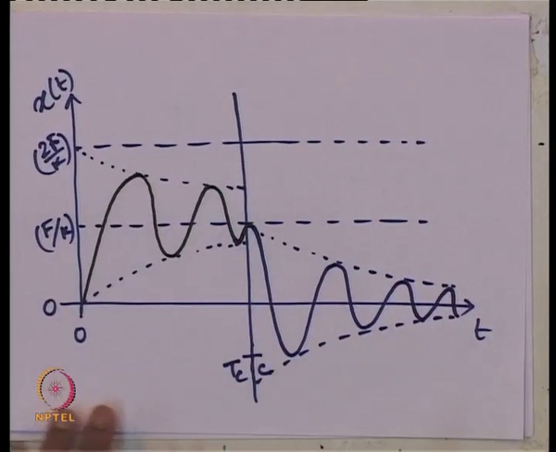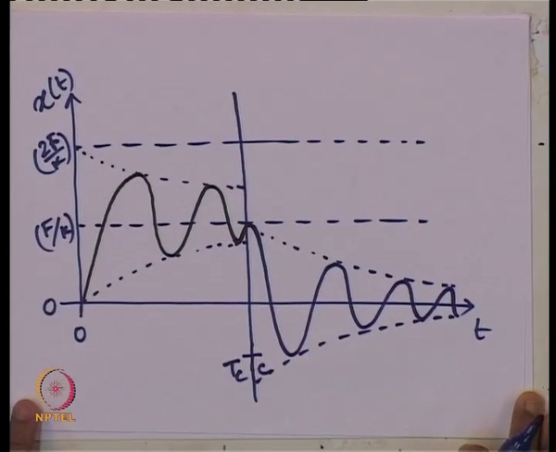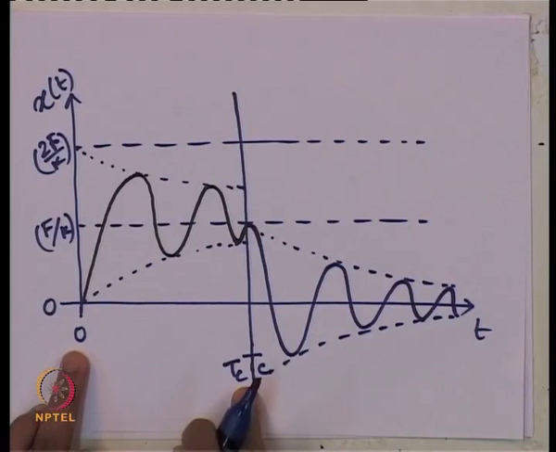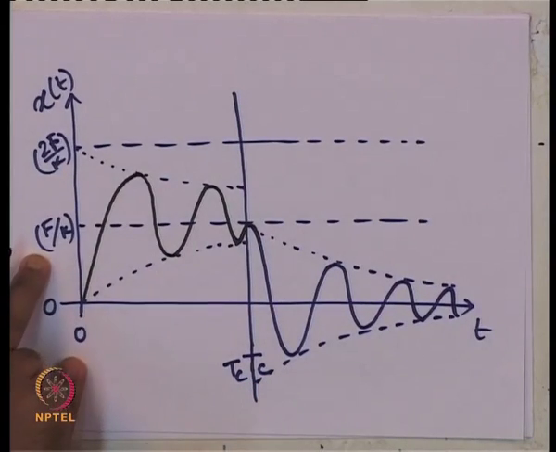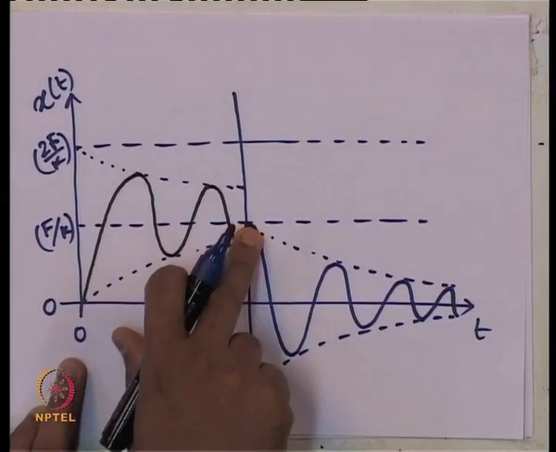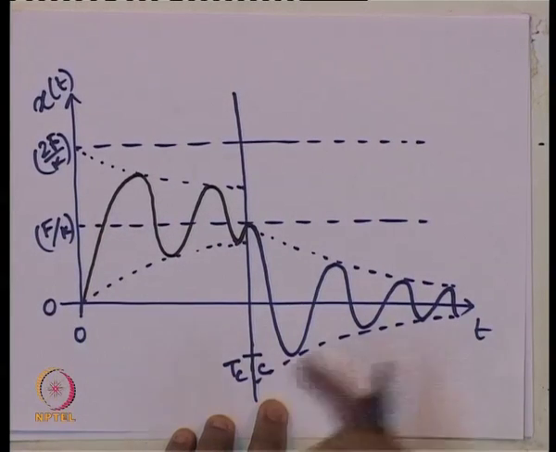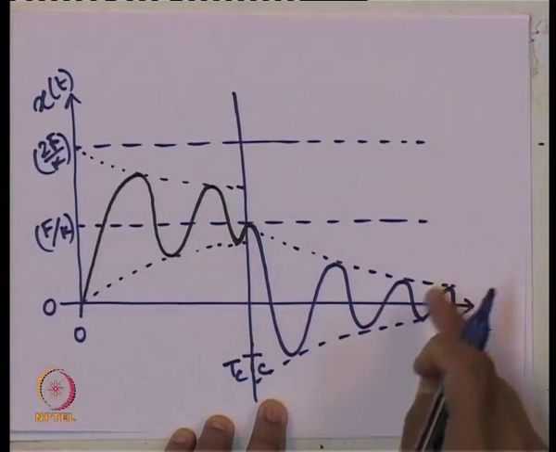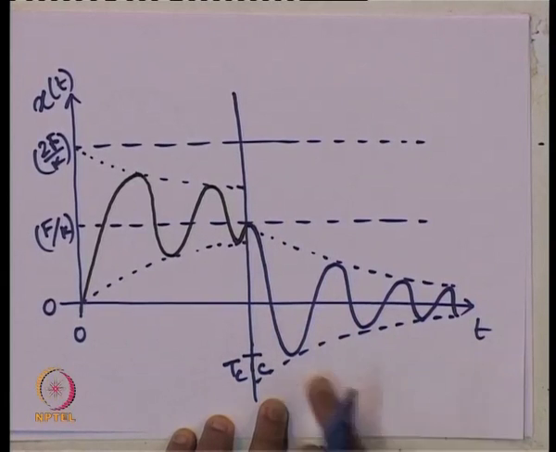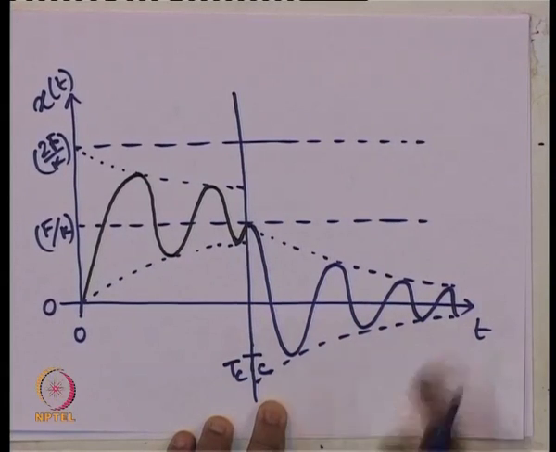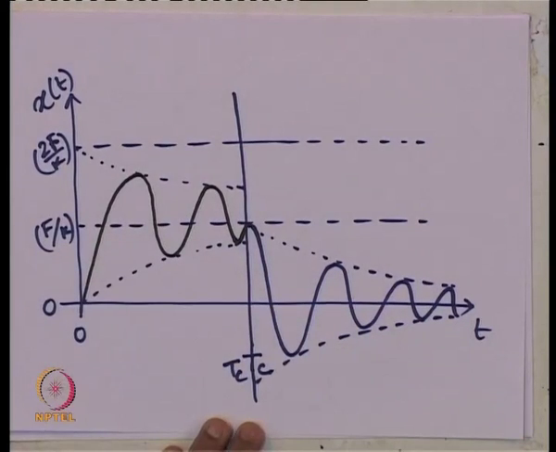That is the combined response of the system. Till time T c, when that constant force was acting, it was vibrating about its static displacement about this line, and beyond T c, when it is removed and the case is free vibration, it is oscillating about this 0 baseline. Clear why the response should look like this?